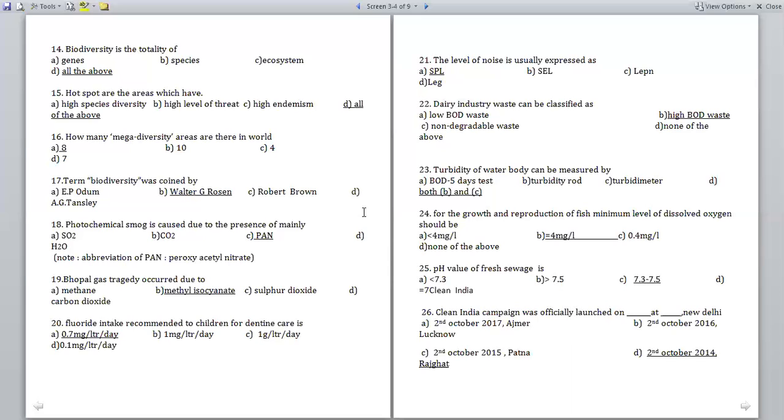So dairy industry waste is classified as high BOD waste.